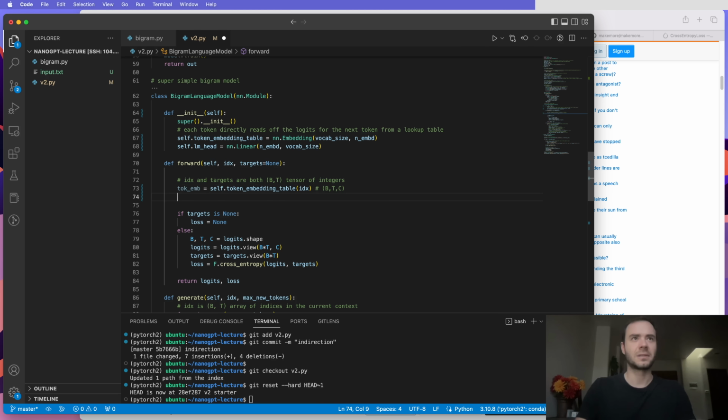And then when we swing over here, we're actually going to get the logits by exactly what the Copilot says. Now we have to be careful here because this C and this C are not equal. This is nembed C, and this is vocab size. So let's just say that nembed is equal to C. And then this just creates one spurious layer of interaction through a linear layer, but this should basically run.